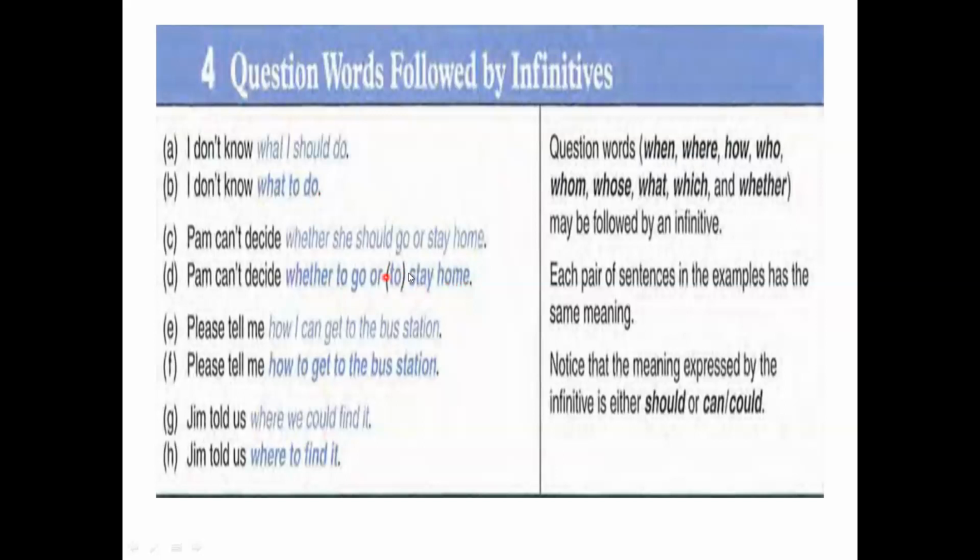The second to can be used or even omitted. Please tell me how I can get to the bus station. Here we can say, please tell me how to get to the bus station.